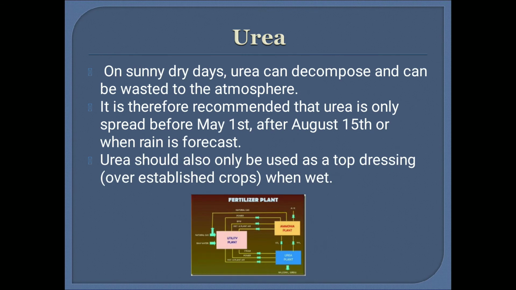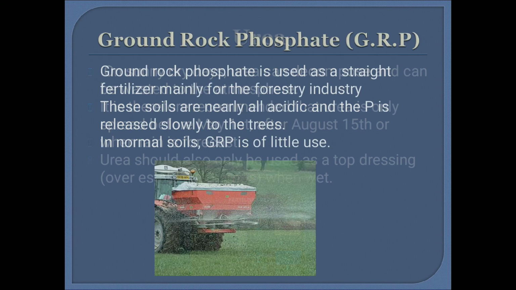On sunny dry days, urea can decompose and be wasted to the atmosphere. It is therefore recommended that urea is only spread before May 1st, after August 15th, or when rain is forecast. Urea should also be used as a top dressing over an established crop when wet.